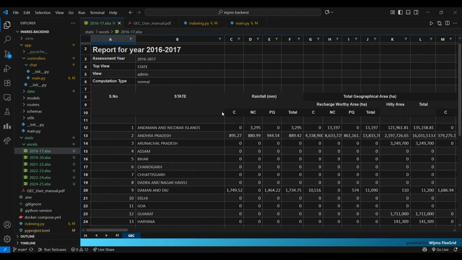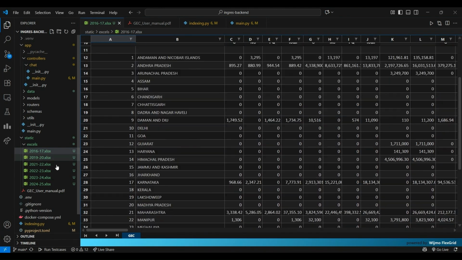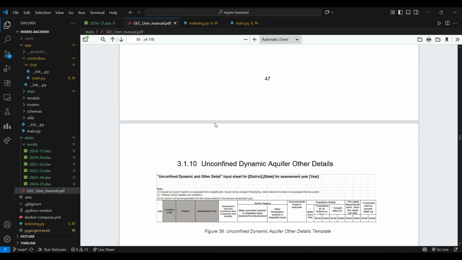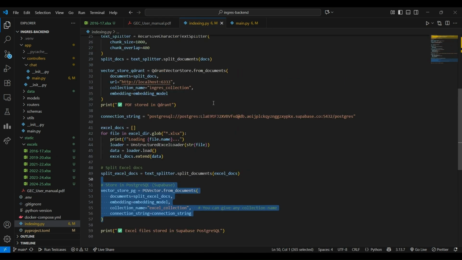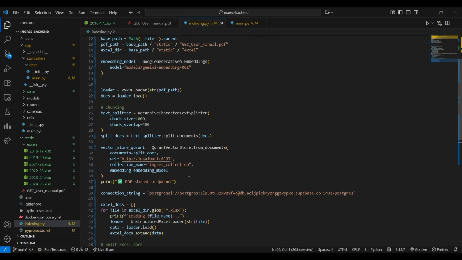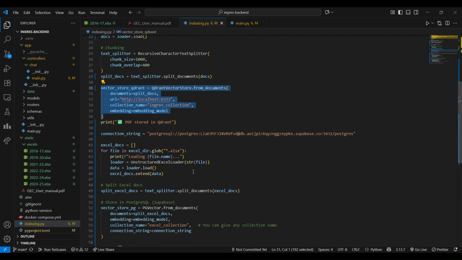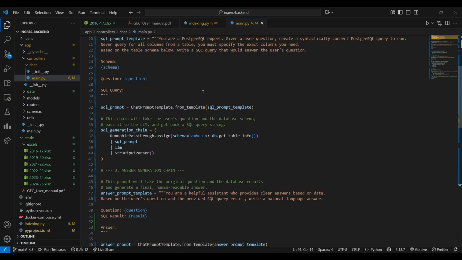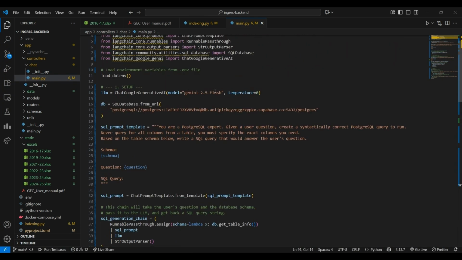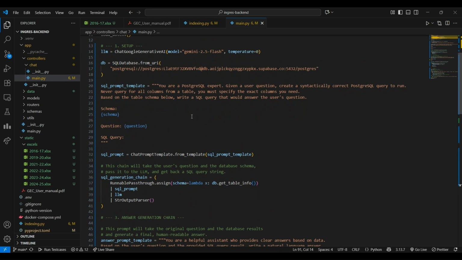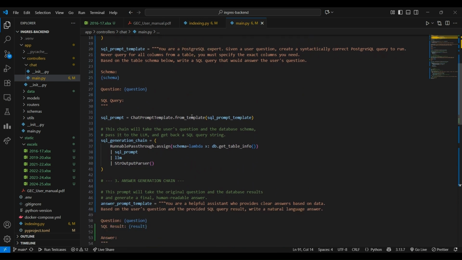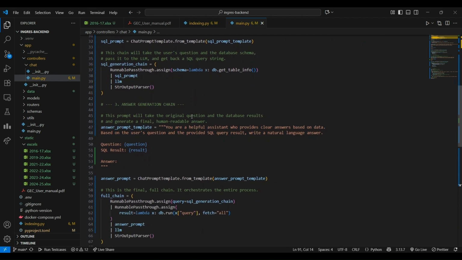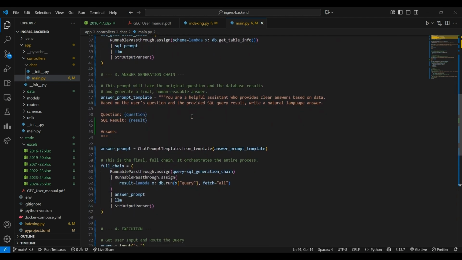A brief overview of our code base. We start by collecting Excel sheets from INGRES as structured data and a GEC user manual as unstructured data. In this file, the unstructured data is converted into vector embeddings and stored in Qdrant DB, while the structured data is stored in a tabular format within a PostgreSQL server. A chatbot powered by Gemini as a LLM processes user queries by retrieving the most relevant unstructured data and simultaneously generating SQL commands to fetch the required tabular data. Combining both sources, the chatbot delivers a well informed and accurate response.